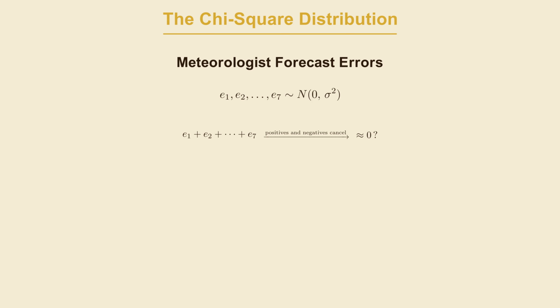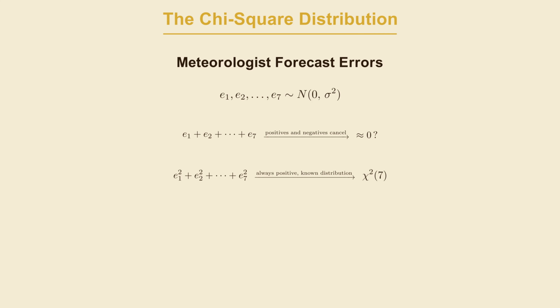So you could take the absolute value and sum those, and that works for the cancellation problem. But the reason we square instead of taking the absolute value is more interesting. Squaring each error before summing produces a total that follows a known, mathematically traceable distribution, called the chi-square. The absolute value of a normal variable gives you a much harder distribution to work with. Squaring is what connects measuring total error to having a distribution you can look up and use.